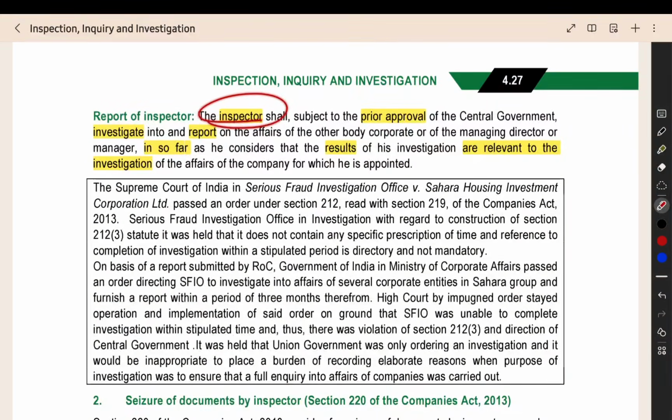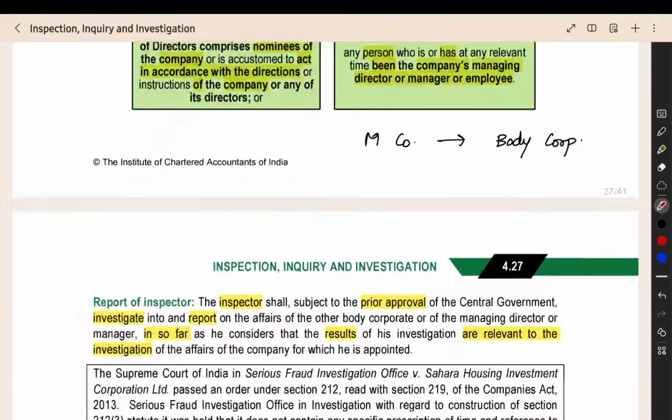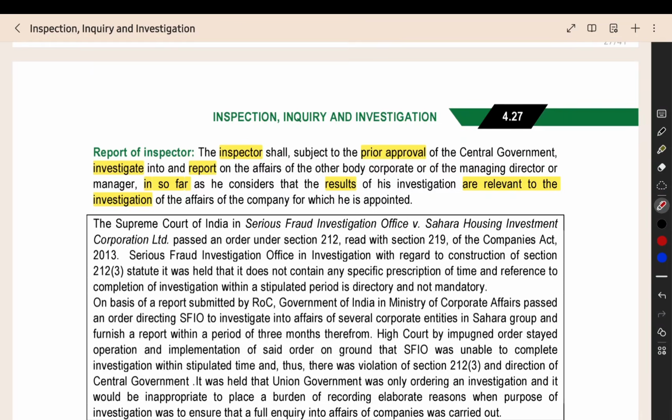Then the inspector, subject to the prior approval of the central government, can investigate and report on the affairs of the other body corporate or other managing director or manager, and the result should be relevant to the investigation. So they have to get the prior approval of the central government. After that, they can investigate the other body corporate, managing director, etc. also. After that, they have to include the results in the report.